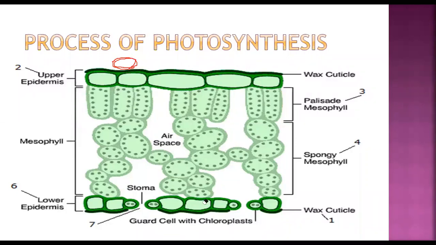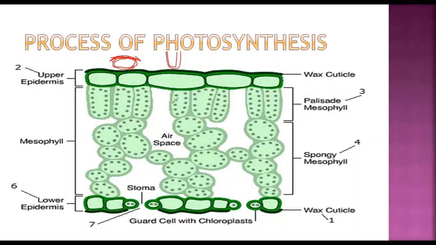When you're drawing it, see to it that you show that it is thick. So draw and shade above it so that it becomes thick, like a wax cuticle. And then when you're showing the palisade cell, show the cylindrical double membrane structure like this.